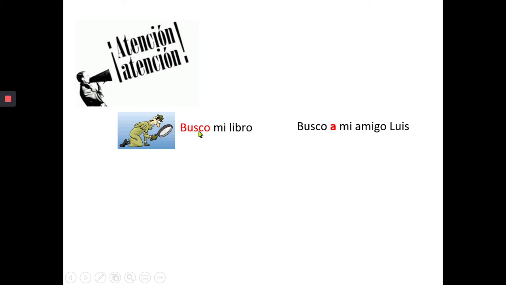Muy bien. So, atención, atención. We have some things we should stop and review here. So when we have the verb buscar, and the complement to buscar is a thing, when we are looking for a thing, busco mi libro, we have this form, busco mi libro.